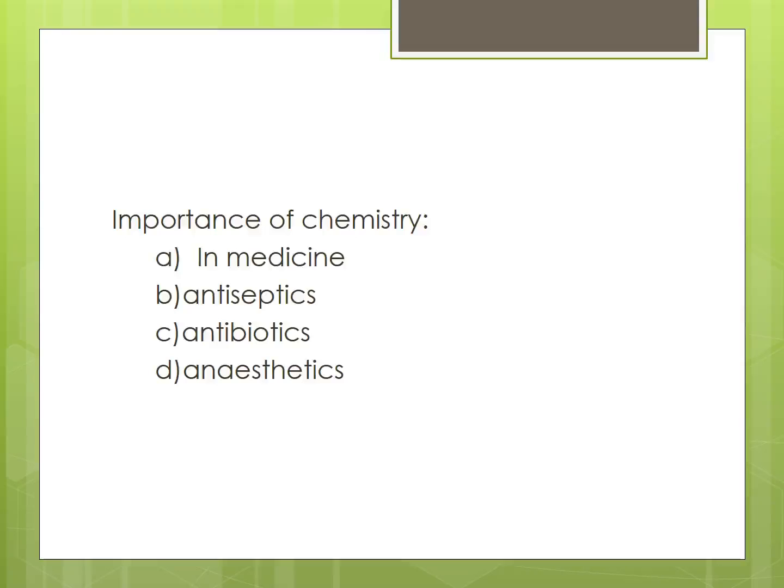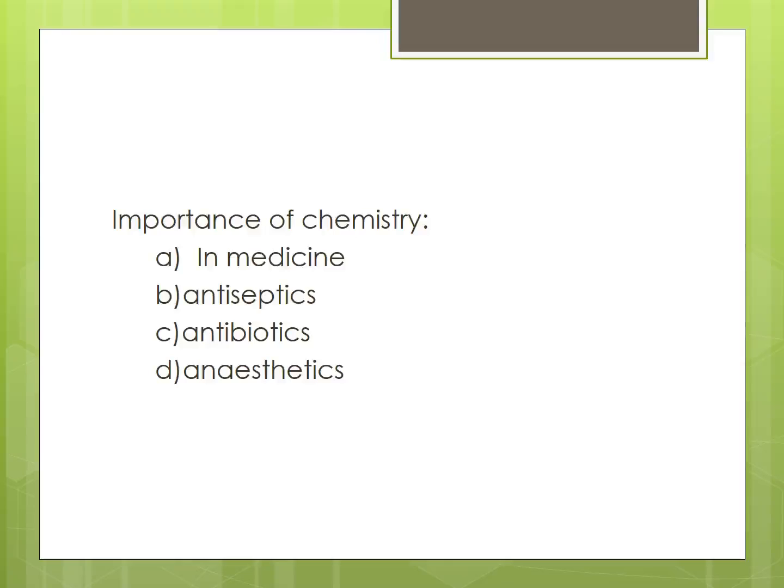The second importance in medicine is antibiotics. First one is antiseptics, second antibiotics. Now you see, these are chemical compounds obtained from certain microbes, namely molds, fungi and bacteria.